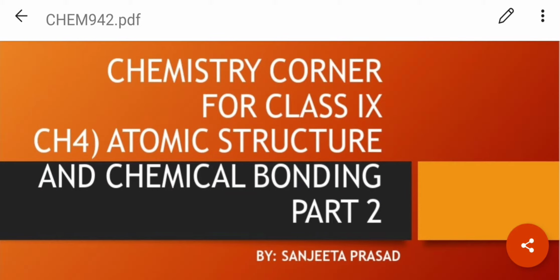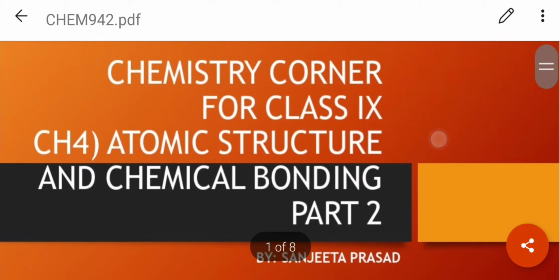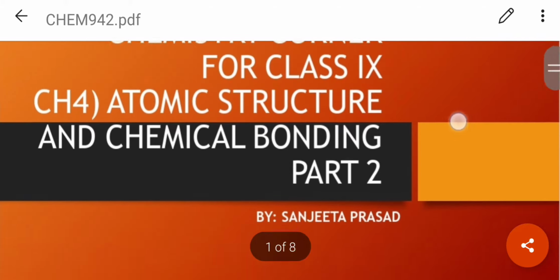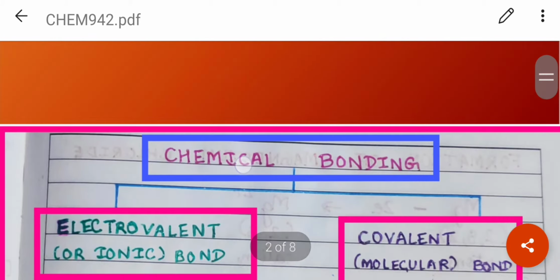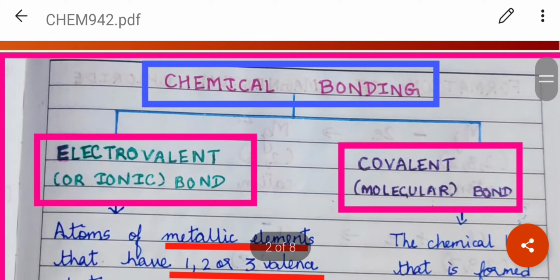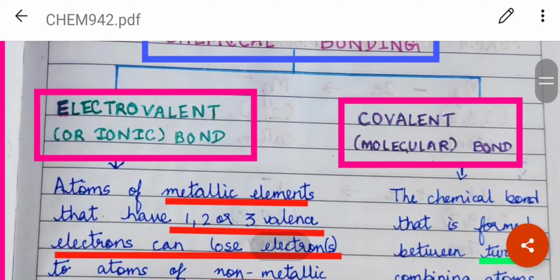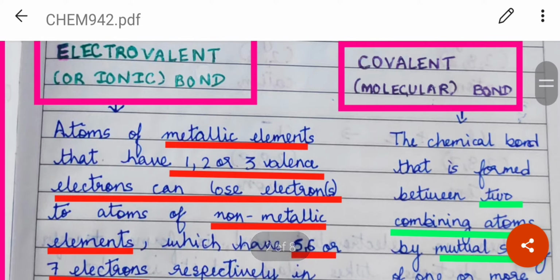Hello students, today I am going to start the second part of chapter 4, that is atomic structure and chemical bonding. So what is chemical bonding? It is simply the force of attraction between the atoms in a molecule of an element or a compound. Now, chemical bonding is of two types, and those are electrovalent or ionic bond and covalent or molecular bond. Now, what is an electrovalent bond?